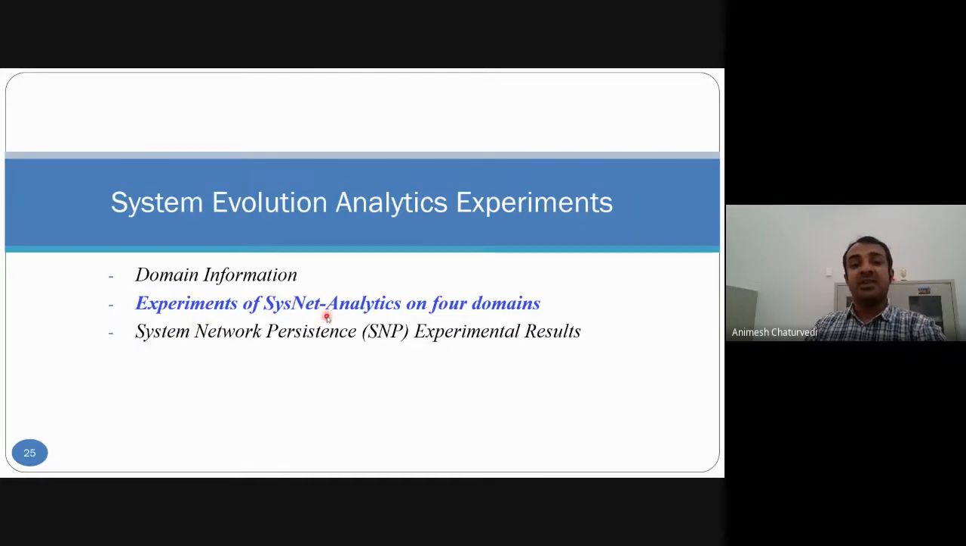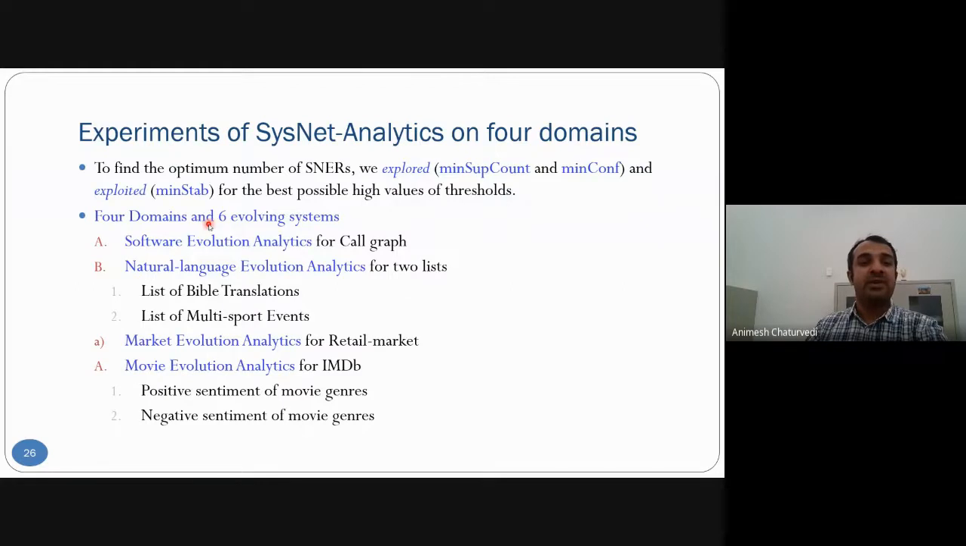Then we did experimentation on the four domains. These are the four domains that we have studied. What we studied is stable network evolution rules, for which we explored values of minimum support and confidence, and exploited values for the minimum stability.